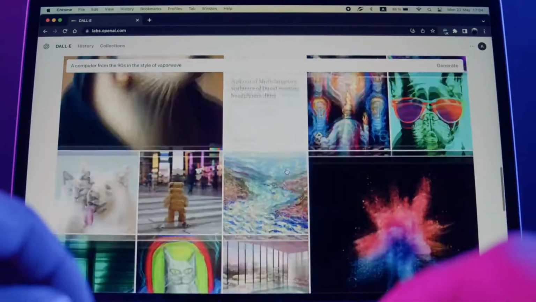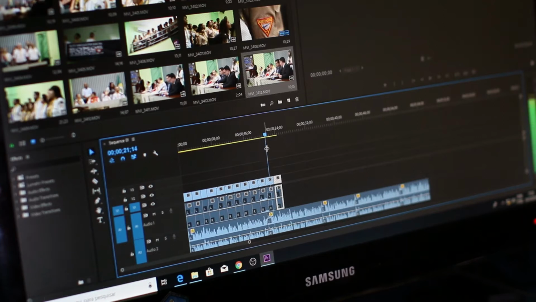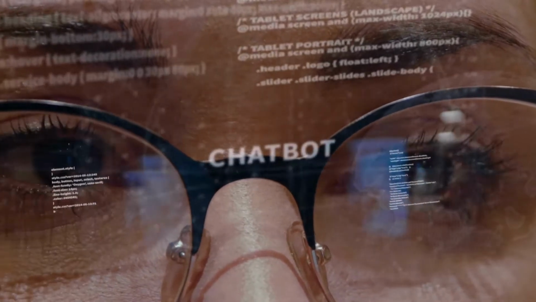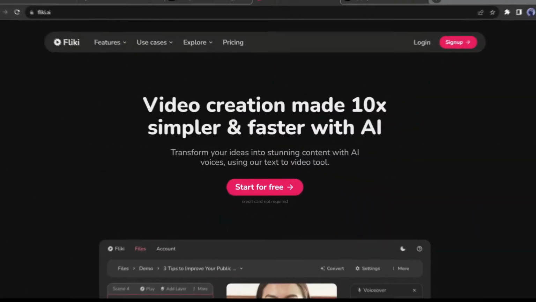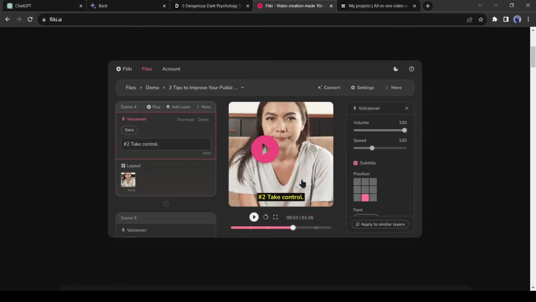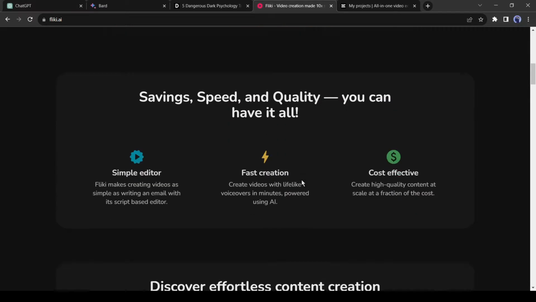You can generate voiceover with any AI voice generator and then generate images with an AI image generator, after that edit them with a video editor. But if we can do all of them with one tool, it will be more interesting. I am talking about Fleeky AI. Fleeky AI is one of the best text-to-video generator AI.